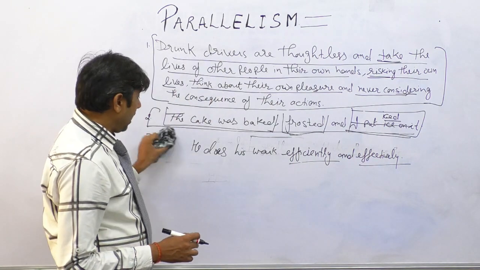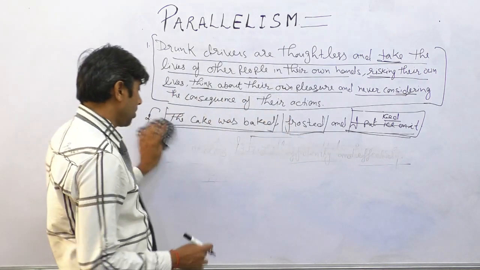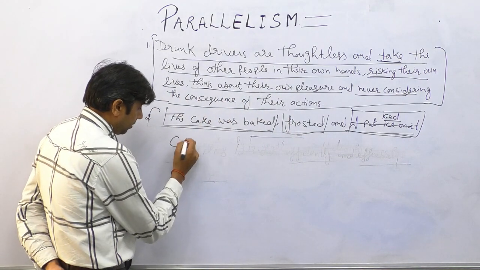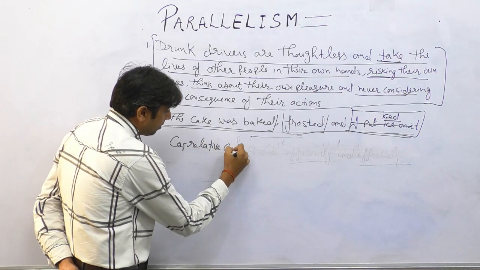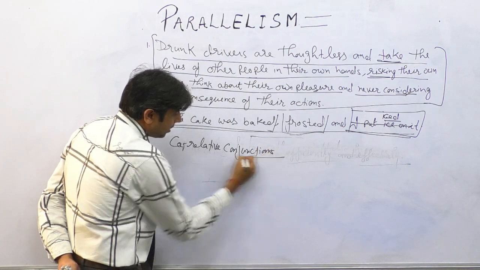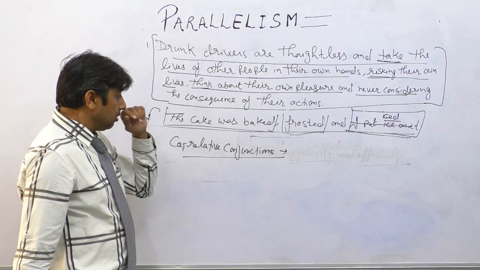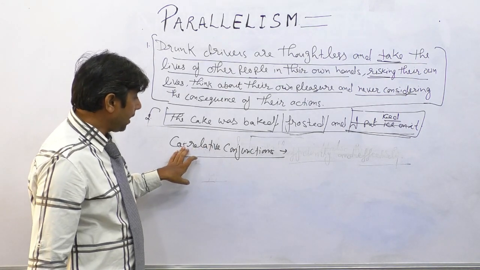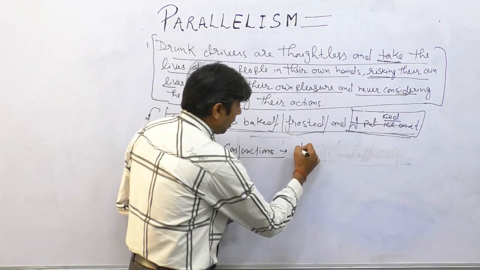Correct? That is another case of writing parallelism, and this is about correlative conjunctions. In the case of correlative conjunctions, we write parallel structures such as not only but also.